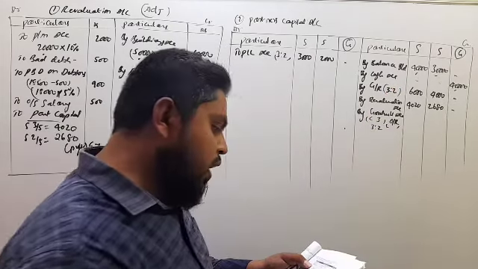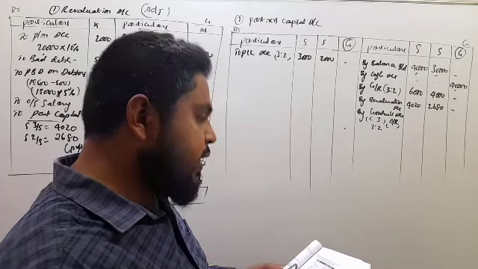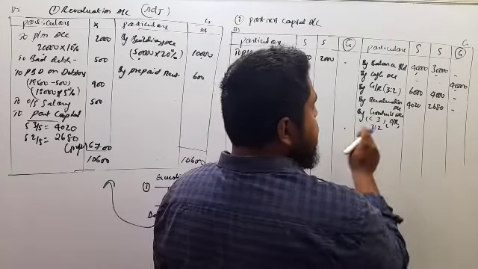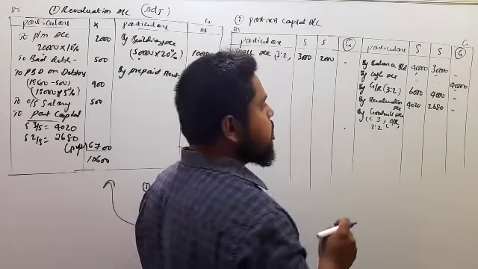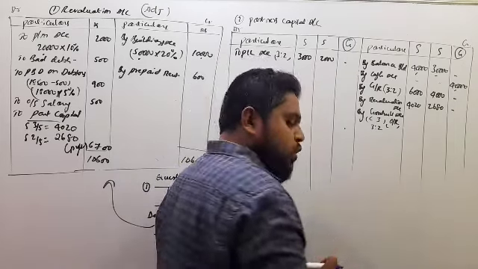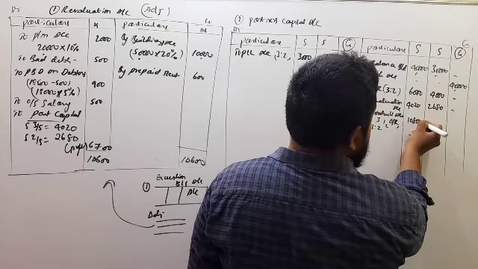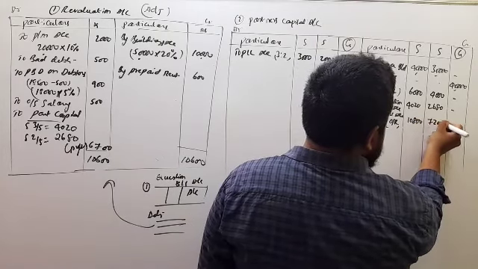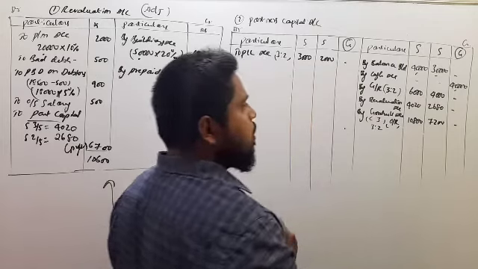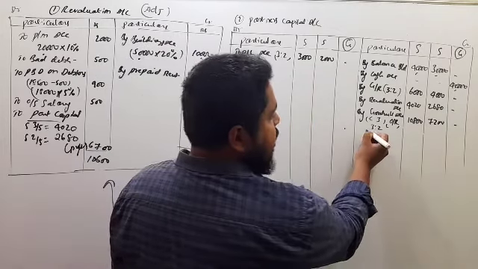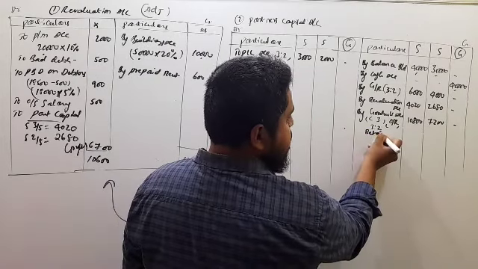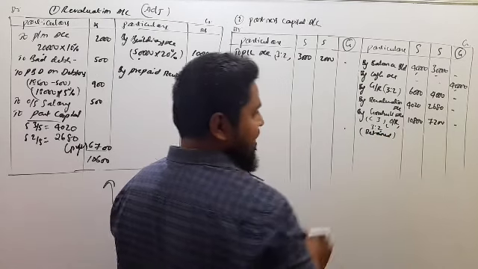So the total goodwill amount is 18,000. 18,000 into 3 by 5 is 10,800, and the other share is 7,200. Now this goodwill is retained with the business.